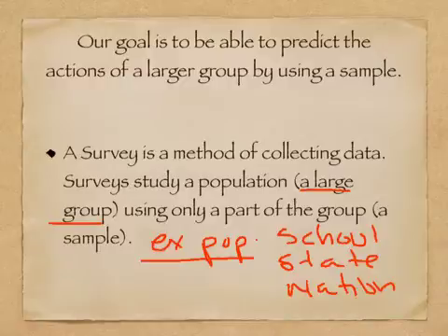So instead of using the entire population, we take a part of the group. A part of the group is called a sample. Okay, so when we're doing surveys, we're going to look at what makes a good sample and how to predict what the entire population might do given the results of that sample's survey.